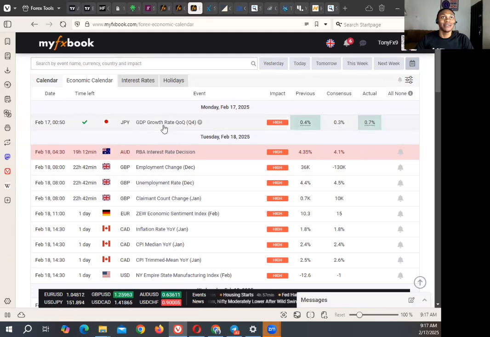and it was positive for Japanese yen. Then on Tuesday, we have interest rate decision for AED. And if this interest rate decision turns out to be 4.1%, it's going to make AED to be very weak. And then we can see AED sell against the dollar like we anticipated.